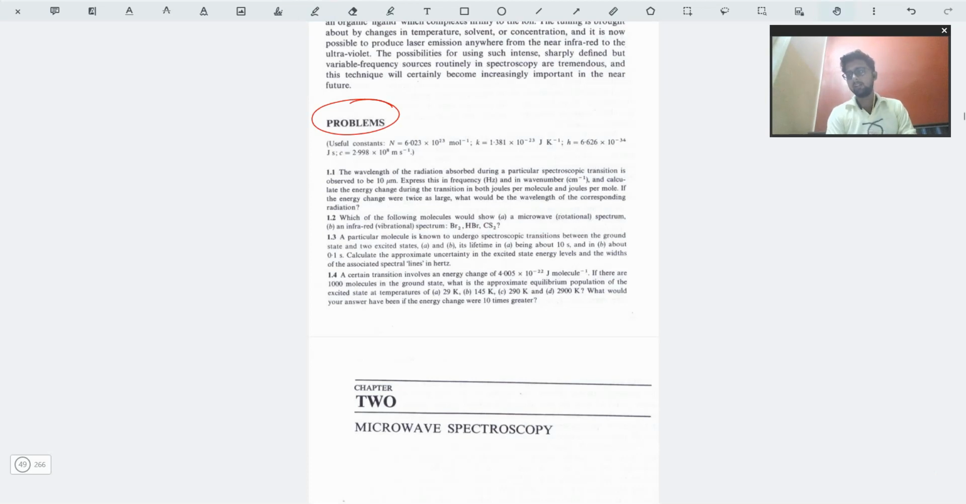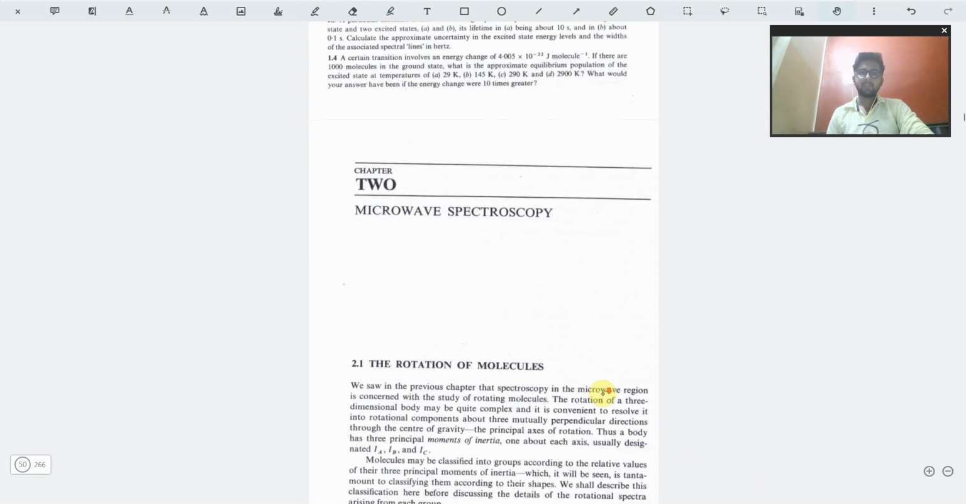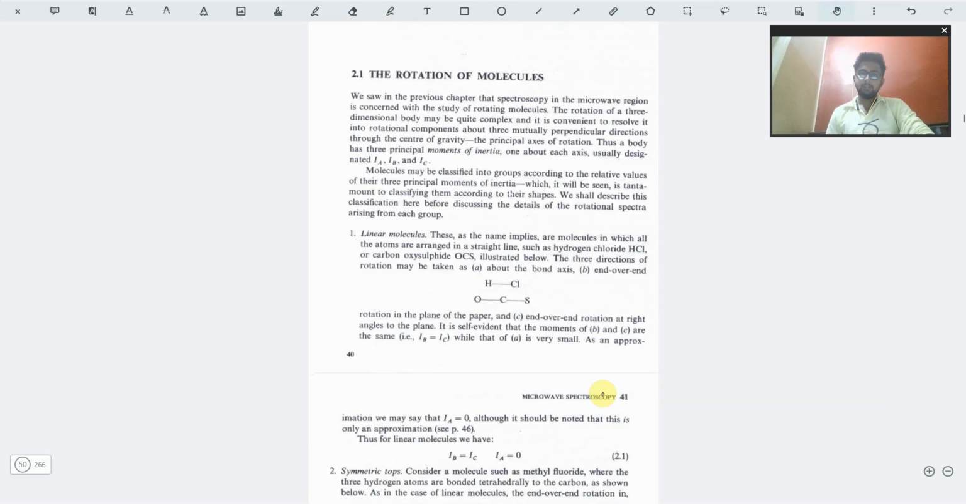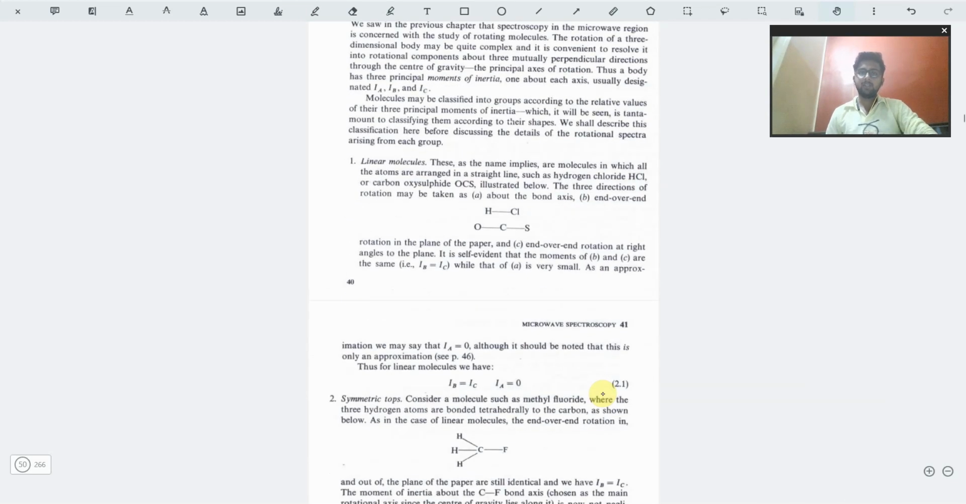Okay, only explanation was there, and few formulas were there, which may be kind of useful. Then we have the microwave spectroscopy, as I told you, my favorite. Okay, so in microwave spectroscopy, in accordance with the moment of inertia, we have different categorizations of molecules.